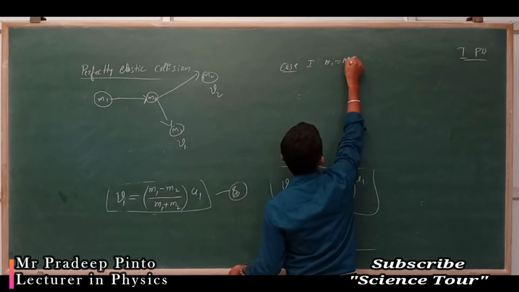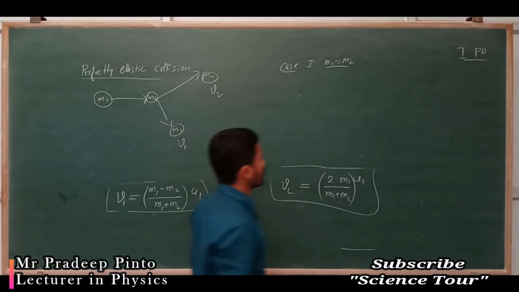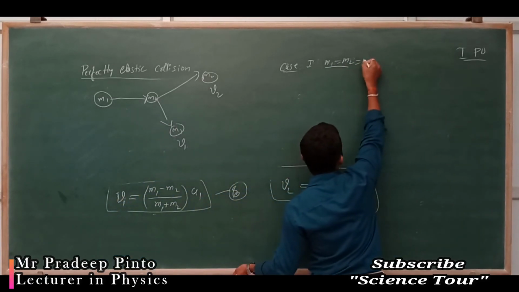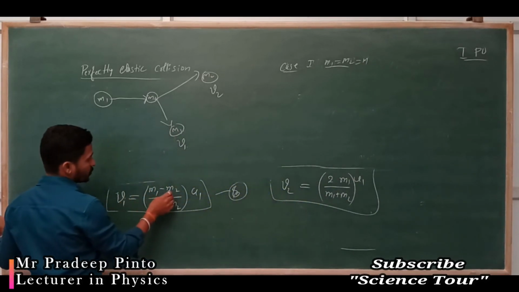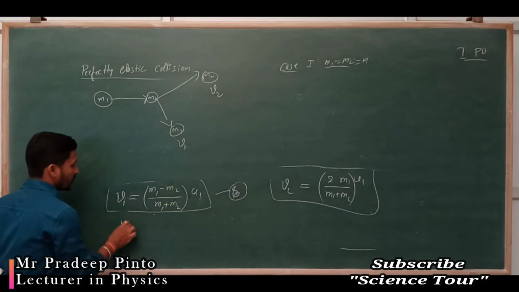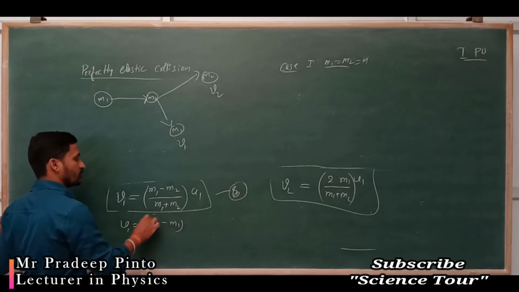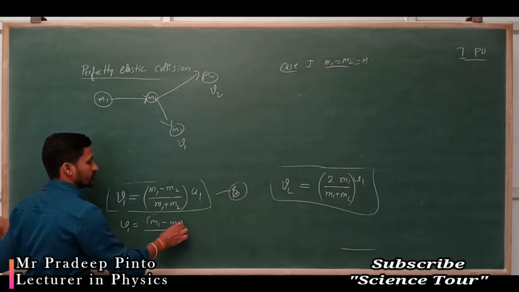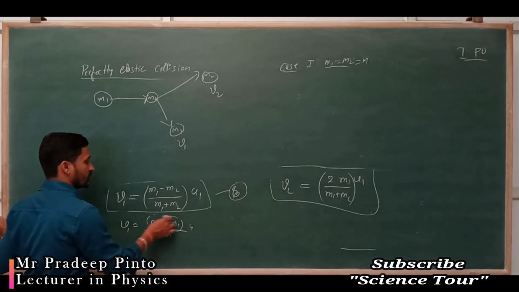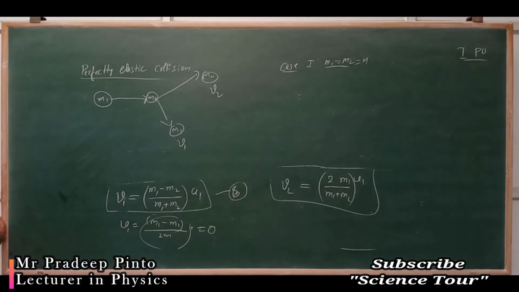Suppose case 1: m1 is equal to m2, both masses are the same, equal to m. What happens to this? For v1, m1 minus m2 becomes 0, and 0 by something is 0.